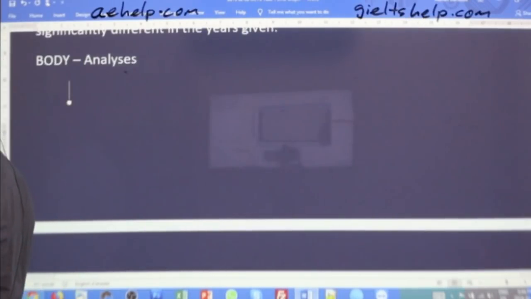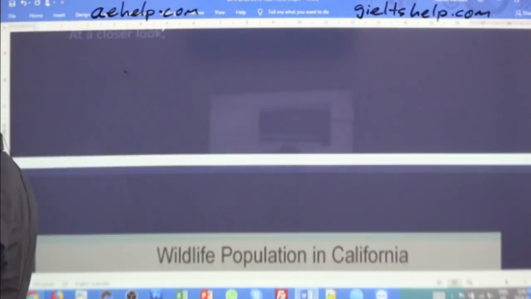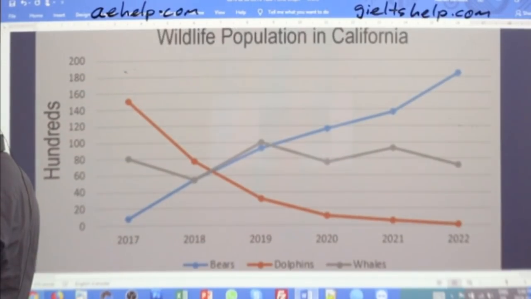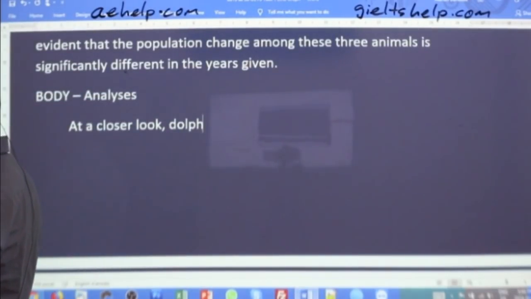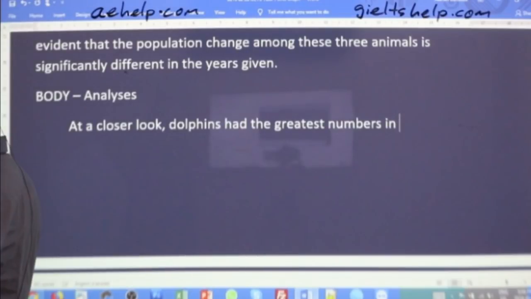So, at a closer look, dolphins had the greatest numbers in 2017, around 15,000.